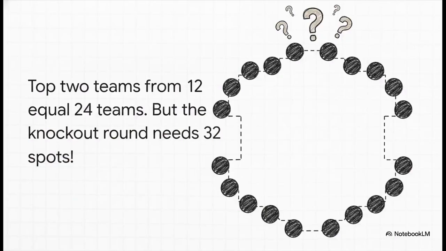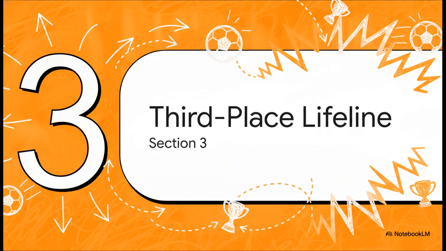But here is where we hit a massive math problem. In the old format, the top 2 teams advance, right? Well, this time around, the top 2 teams from each of the 12 groups still automatically qualify. But wait, 12 times 2 is only 24. And the very first knockout round? Yeah, it requires 32 teams, so where on earth do those extra 8 spots come from? Let's look at Section 3, the third place lifeline.